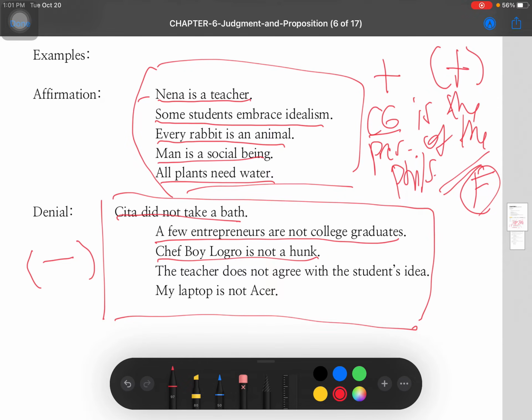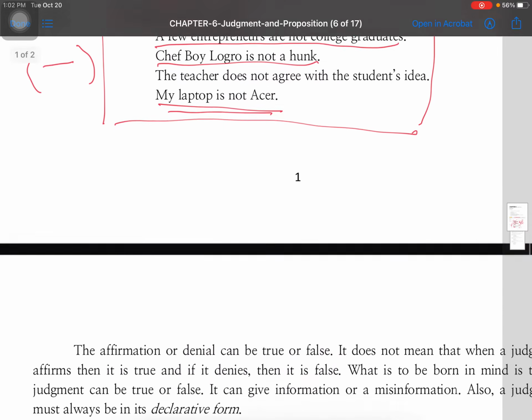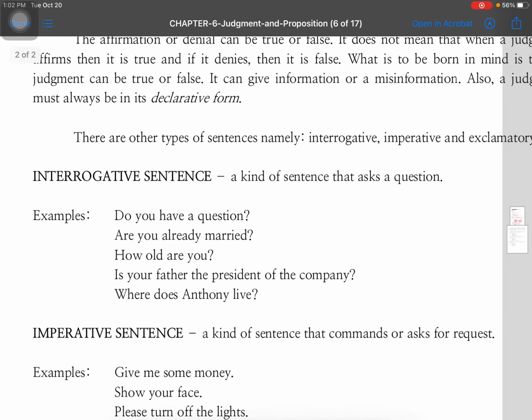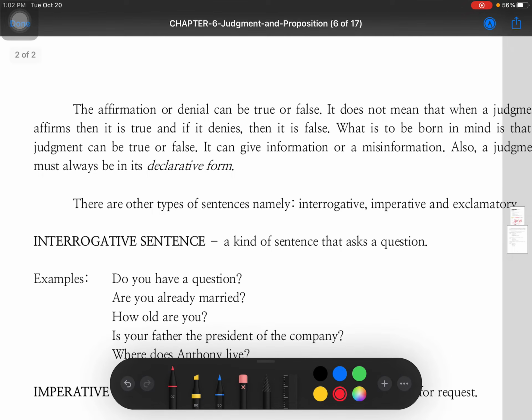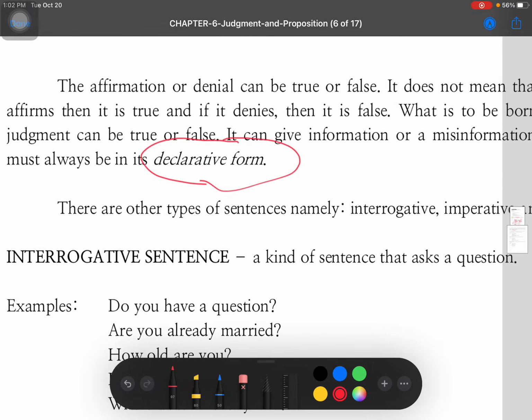Okay? Chef Boy Logro is not a hunk. It is stated negatively, pero totoo nga, hindi siya hunk. Hindi siya hunks. Siya ay chunk. Okay, joke lang. Then, my laptop is not Acer. It is stated negatively, pero totoo siya. Okay? Totoo siya. Now, balik tayo dito sa there are other types of sentences. Always remember that ang ating mga propositions na ginagamit ay always in their declarative form.